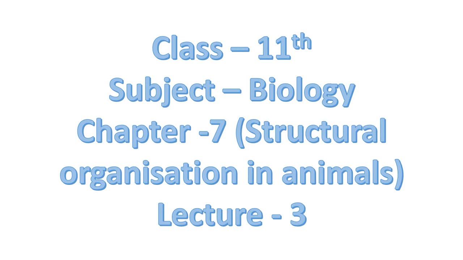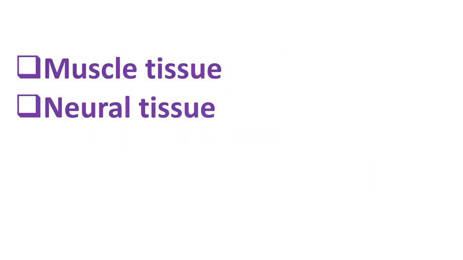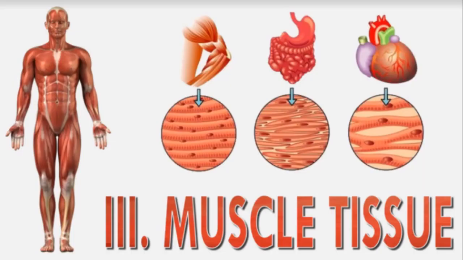Students, this is 11th class biology chapter 7, structural organization in animals, and this is lecture number 3. Today we will discuss muscle tissues and neural tissues. So let's start our lecture with muscle tissue.